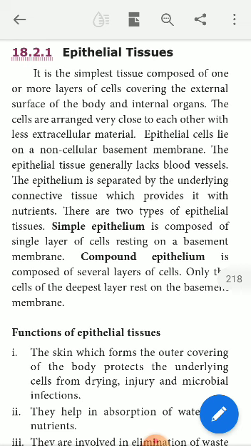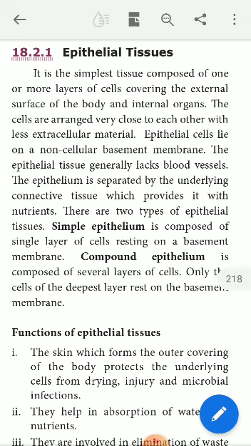Next, these cells are arranged very close to each other with very little extracellular material. The space found in between two cells is called an intercellular space. When we discuss the arrangement, these cells are arranged on the basement membrane in a very compact, closed manner.